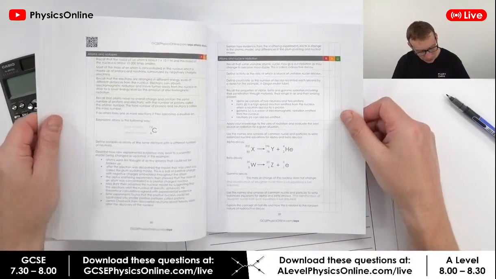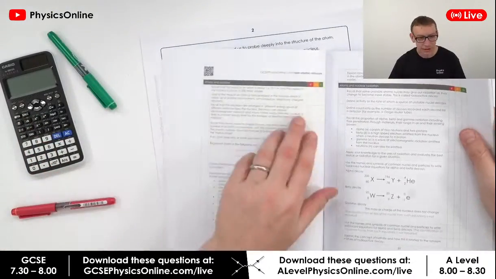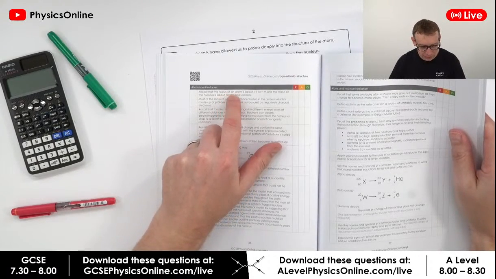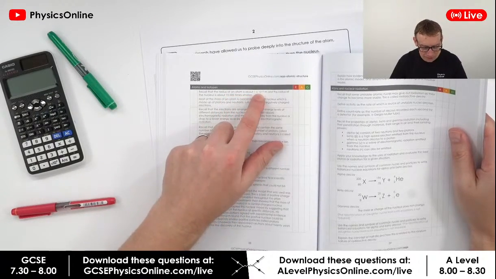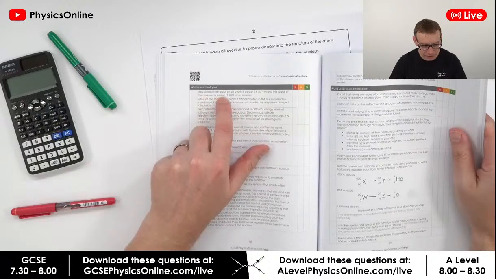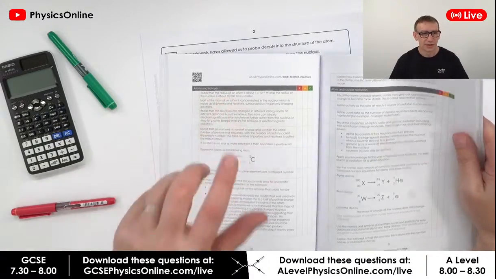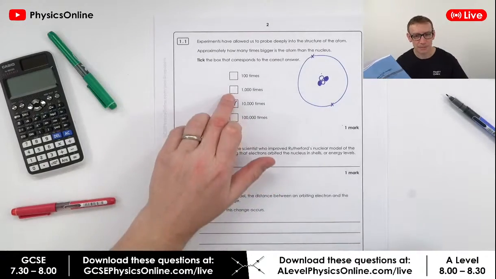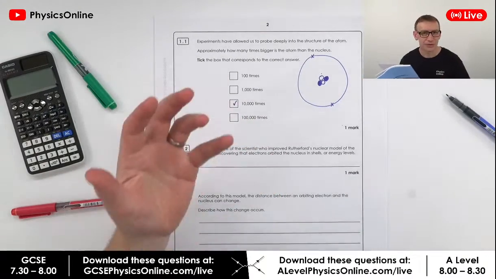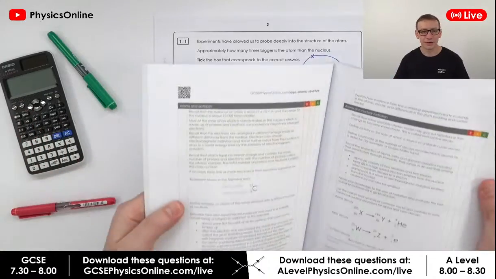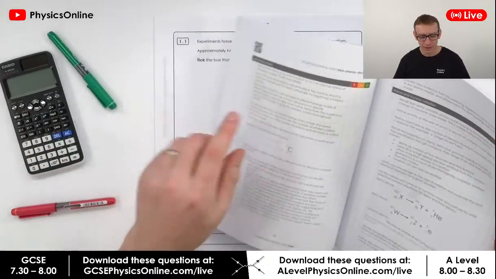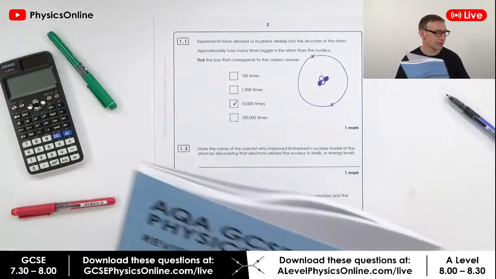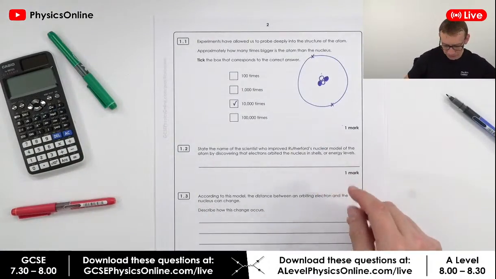Okay, so basically in the actual specification, what AQA say is that the radius of an atom is about 1 × 10⁻¹⁰ meters, and the radius of the nucleus is about 10,000 times smaller. So this first question was purely a fact that you should remember, that you learn by having a look through the AQA specification. This is one of the key learning points. So the nucleus is about 10,000 times smaller than the atom itself.